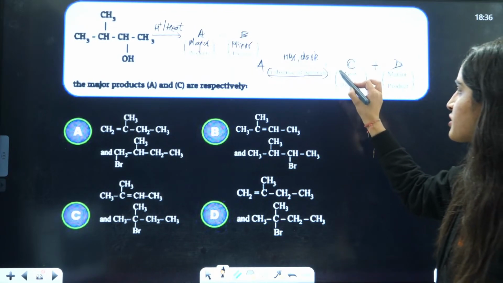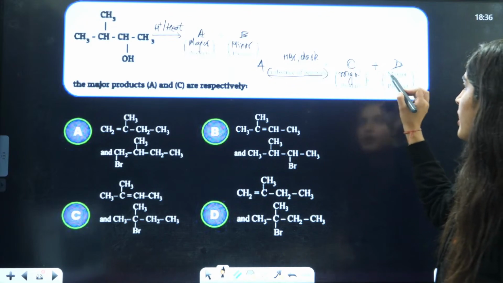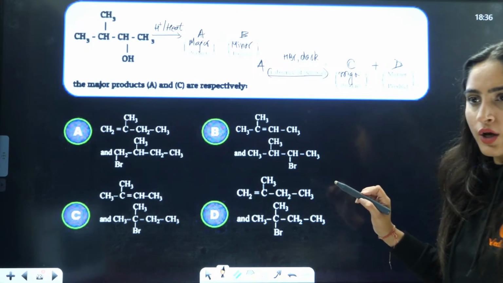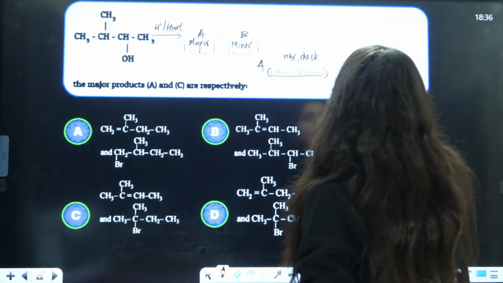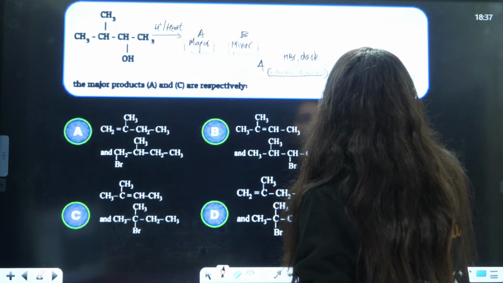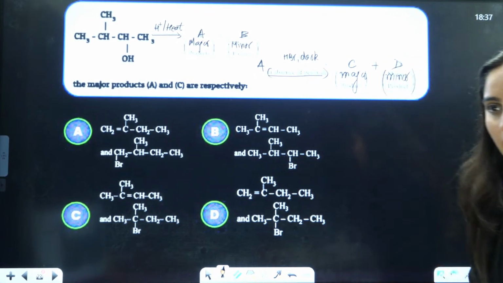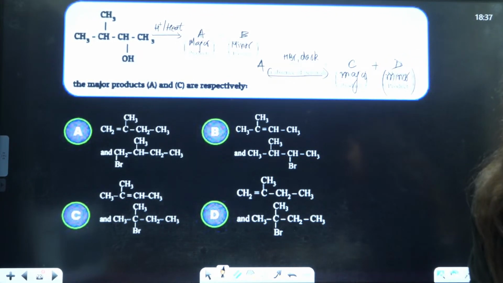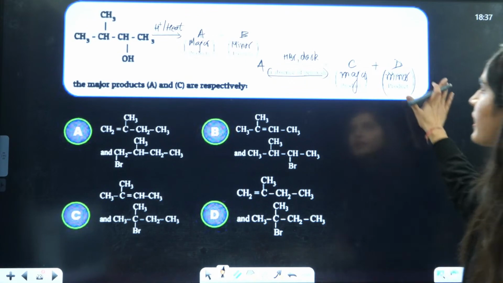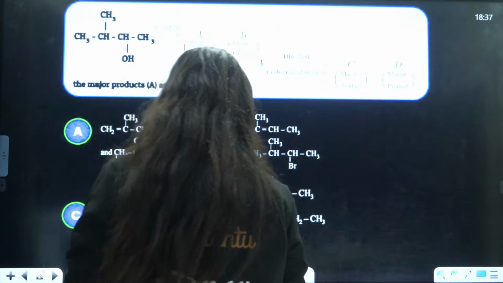Now, C is the major product and D is the minor product. Okay, just write it here. C is the major product, and D is the minor product. I think now you are able to see me. If even now this is not visible, then I'll just write it again.